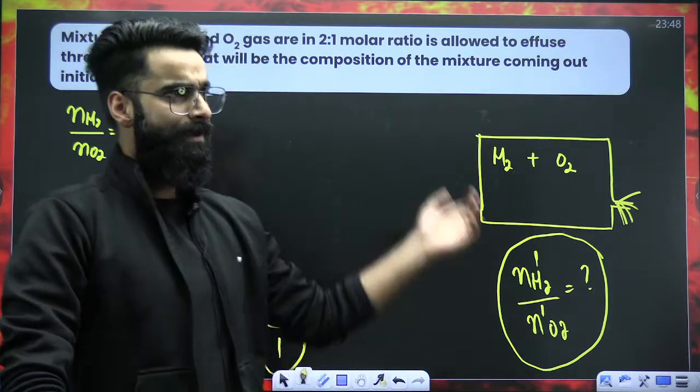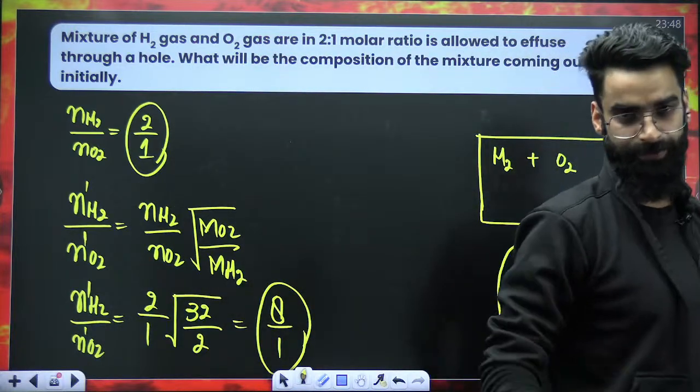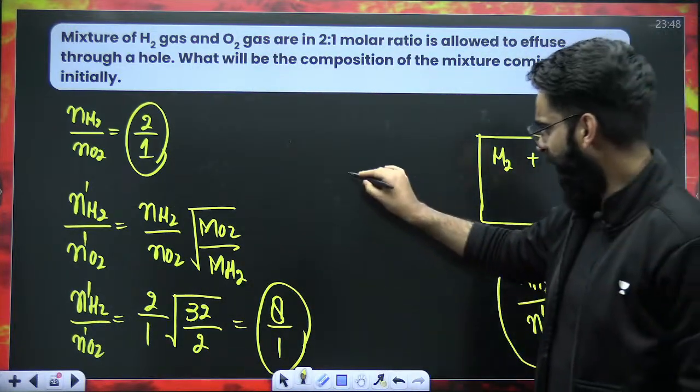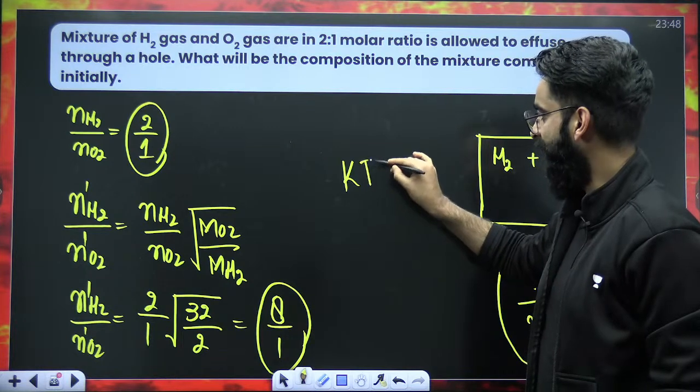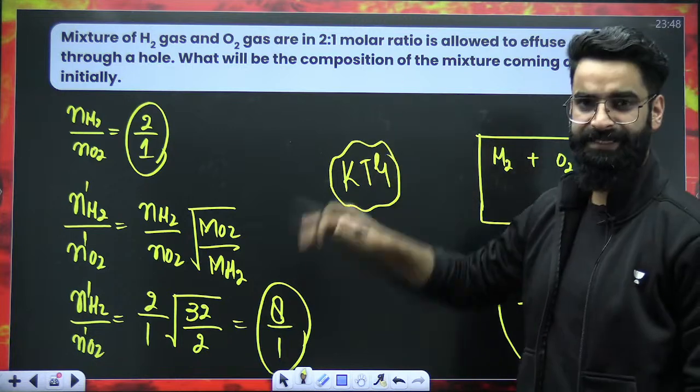Okay. Now let's move on to one more topic. So I hope your effusion and diffusion is absolutely clear to you. One more thing: there is one topic in this chapter, KTG, kinetic theory of gases, which involves molecular speeds, etc. This is one topic in states of matter.